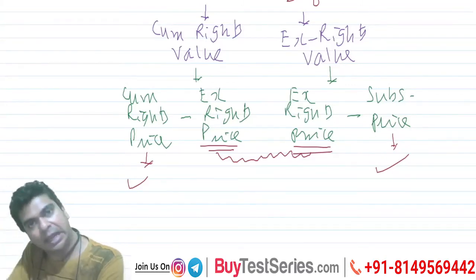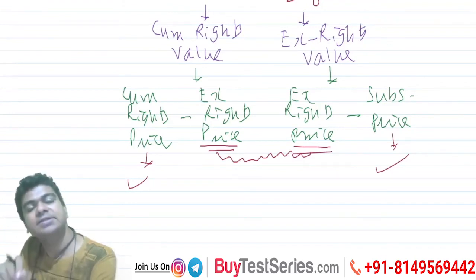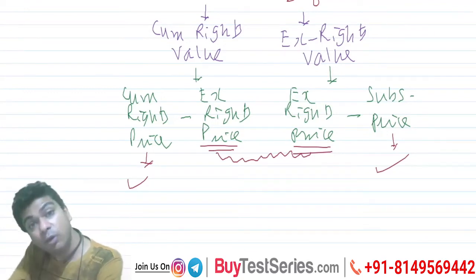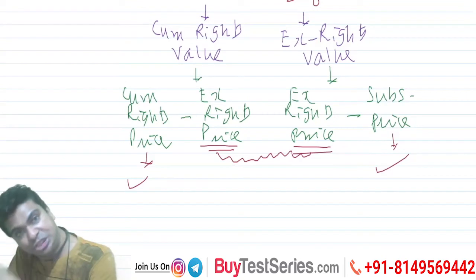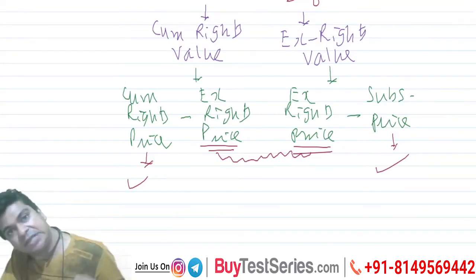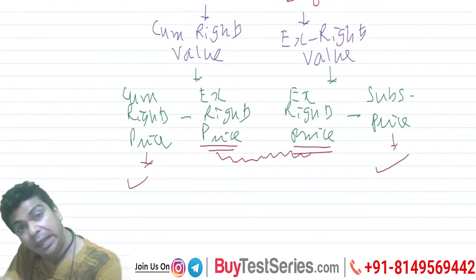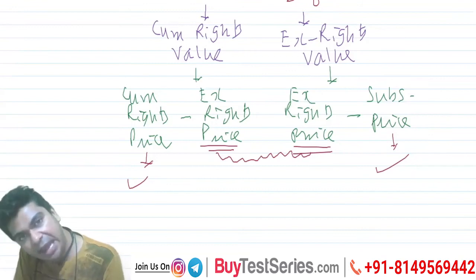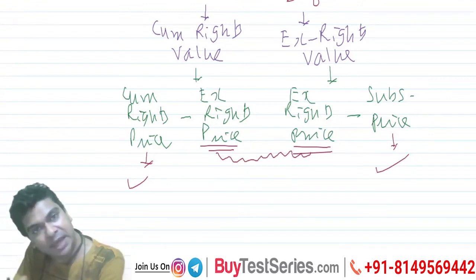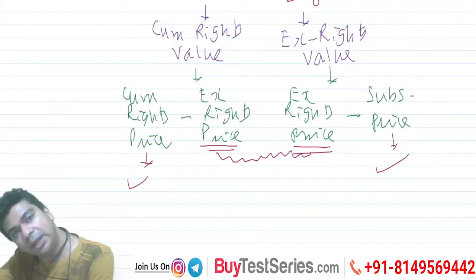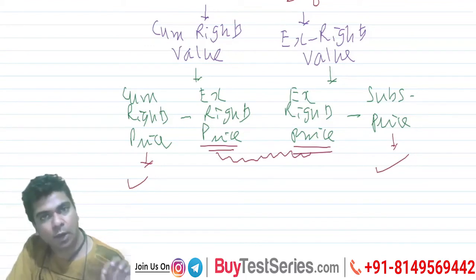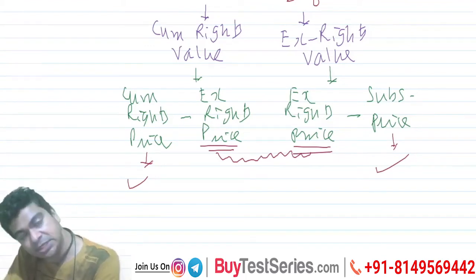What I'm saying is, cum-rights price will always be available, right? This is the price right now. Subscription price is also available. But the valuation can be done only if I know what will be the price of the share on ex-rights basis. Ex-rights basis is something that will happen in future. But the valuation has to be done today. I can't wait till the future event has occurred and then carry out the valuation. So valuation has to be done right now. But ex-rights price will be known in future. So what I'm saying is that there is a theoretical framework available by which we can roughly estimate what shall be the ex-rights price.